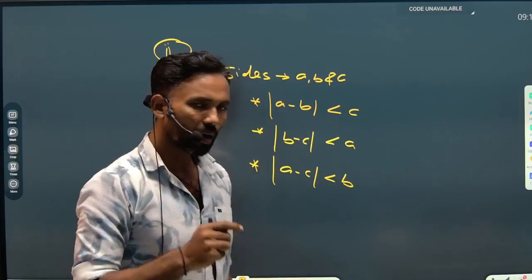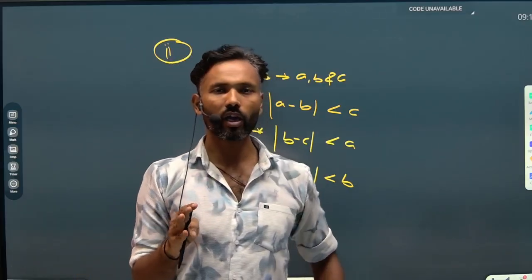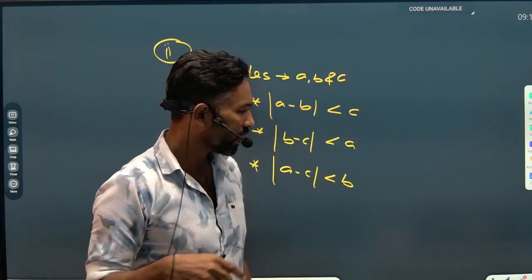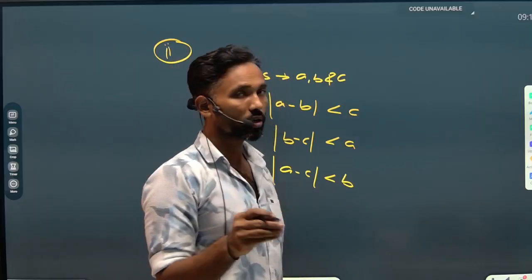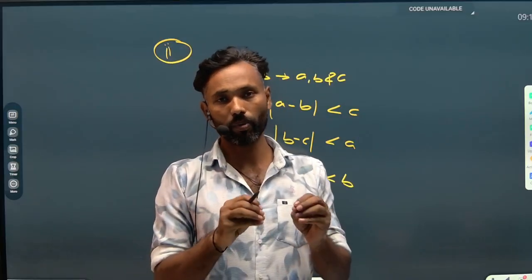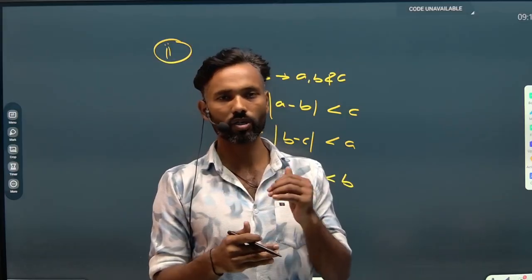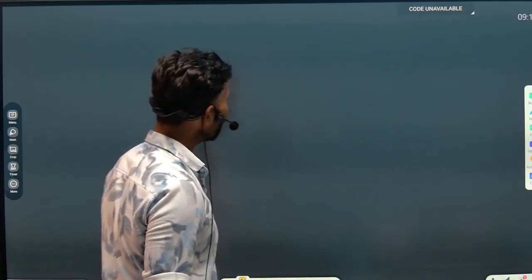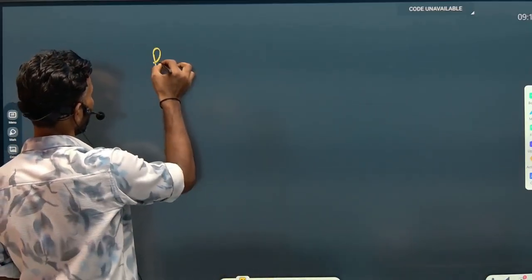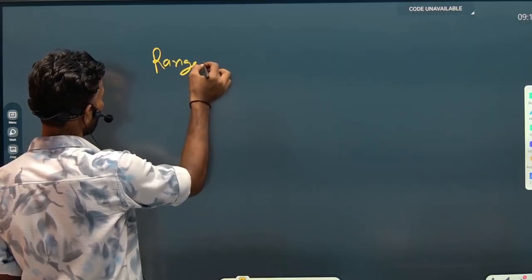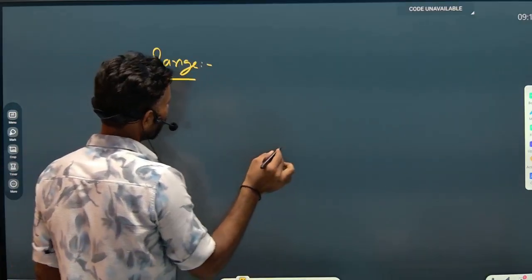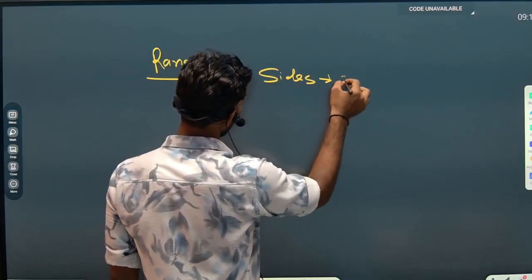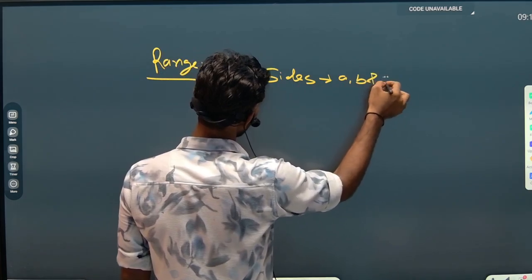With the help of these two conditions, we can calculate the range of a single side of the triangle. How we can calculate the range, and what kind of questions are asked based on these conditions, I'm going to discuss, including the questions. Firstly, we will learn how to calculate the range of a single side of the triangle. Suppose the lengths of the sides of the triangle are A, B and C.